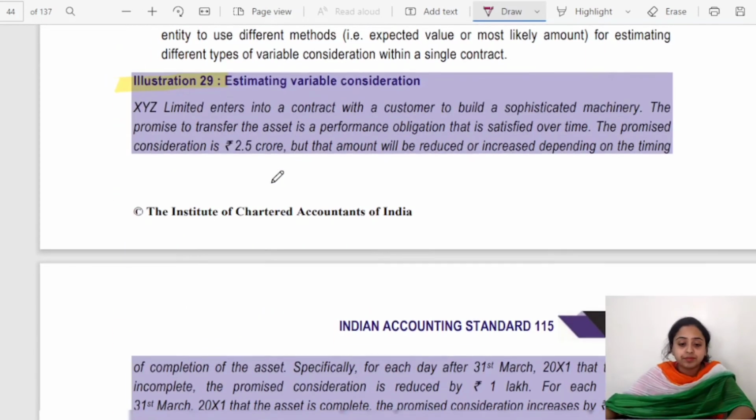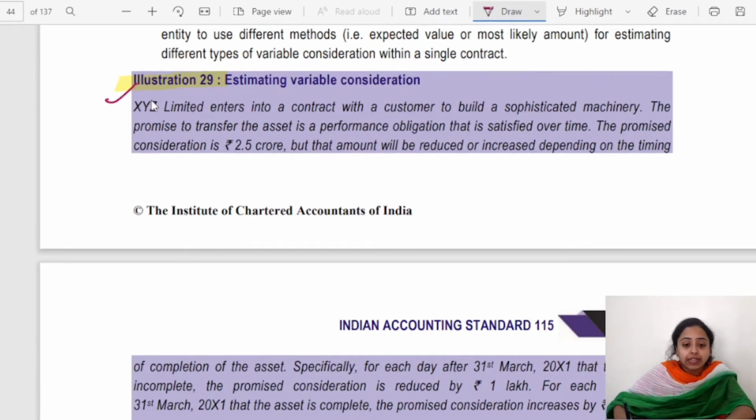Illustration number 29. XYZ Limited enters into a contract with a customer to build a sophisticated machinery. The promise to transfer the asset is a performance obligation that is satisfied over time. The promised consideration is 2.5 crore, but the amount will be reduced or increased depending on the timing of the completion of the asset.